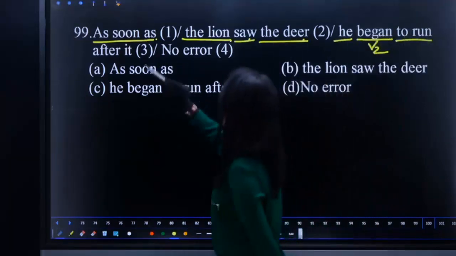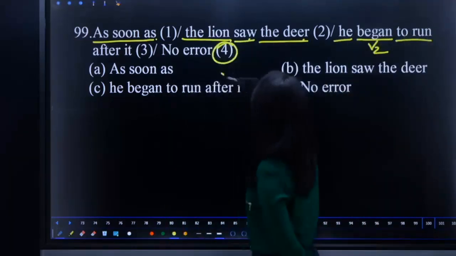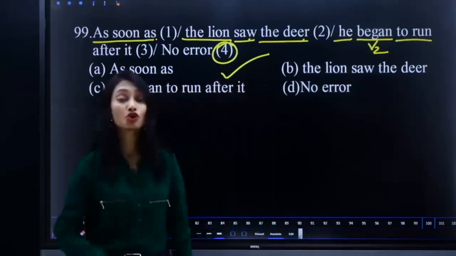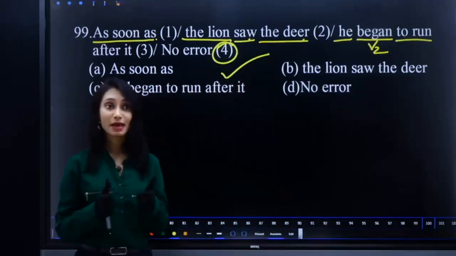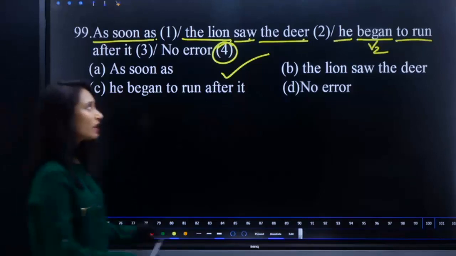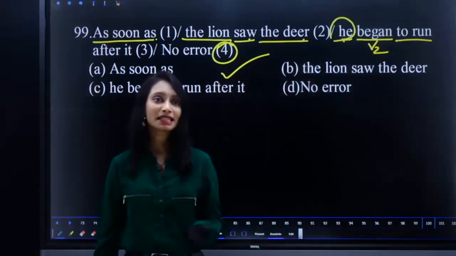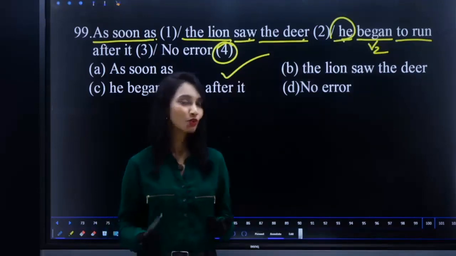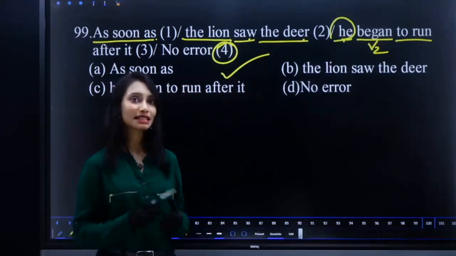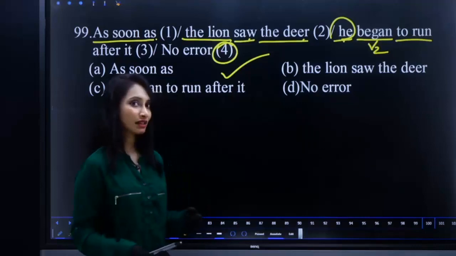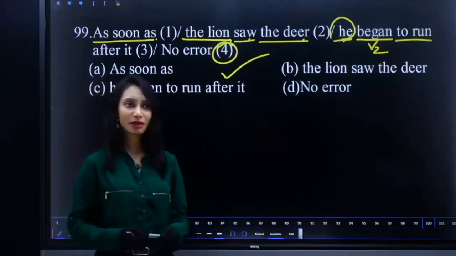To run after it. So the entire sentence is correct. Your answer is no error. It is absolutely correct. Guys, it is okay to use he from the speaker's or the writer's perspective. Sometimes the writer or speaker can go with masculine or feminine.